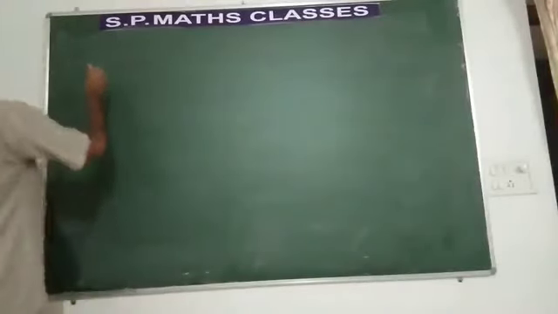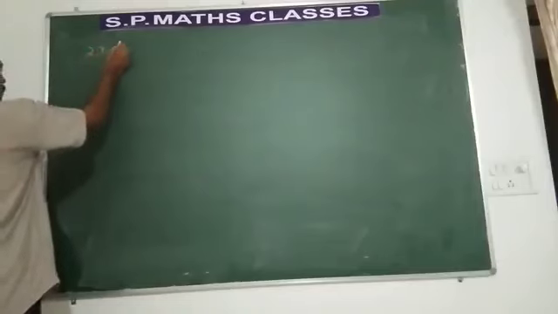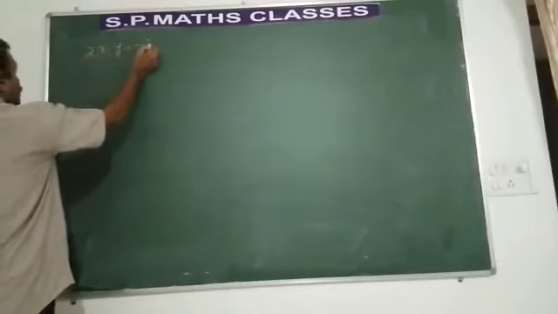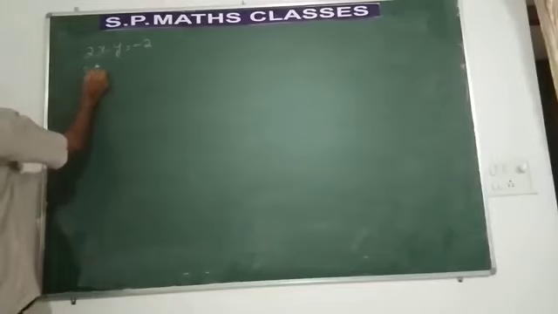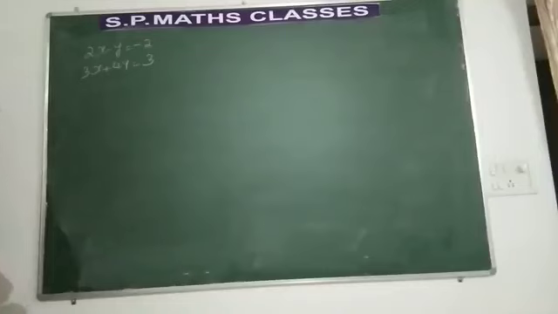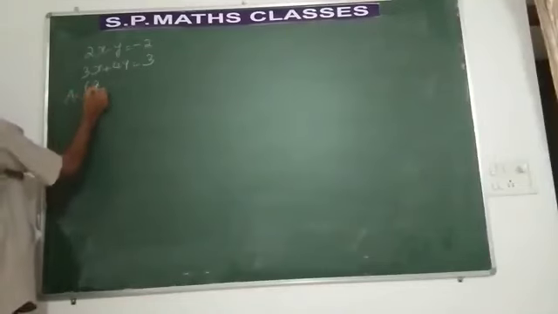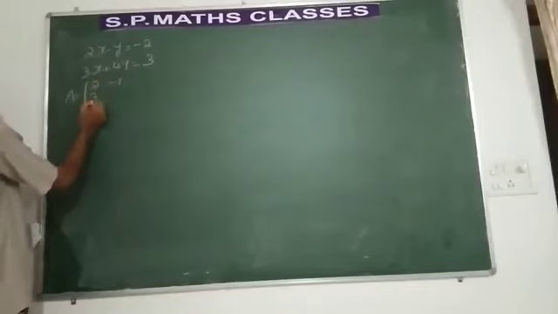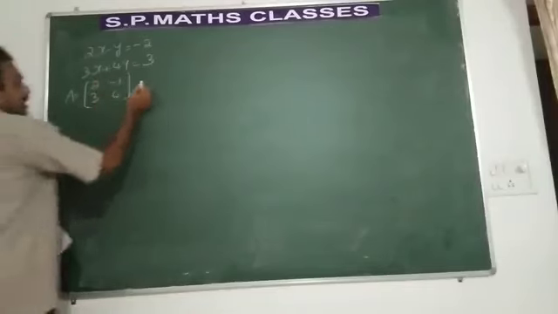Take up the next one. 2x minus y is equal to minus 2. 3x plus 4y is equal to 3. That's what we have. First we find out the matrix A. It is the matrix which is formed using the coefficients.